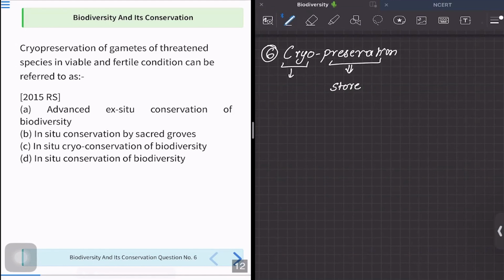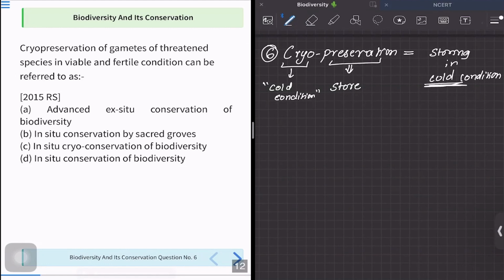I find that most of them must have heard it for the first time. Cryo means in cold condition. Cold condition. So ultimately, when we join these two terms together, we get an idea that it is something related to storing something in cold conditions, correct? Even you could have understood this much by now.